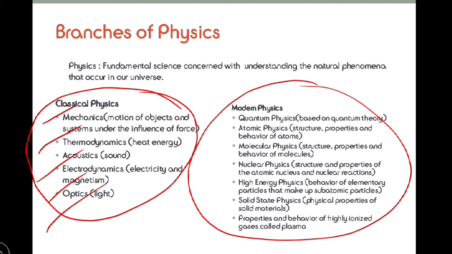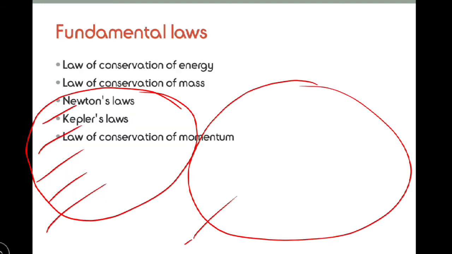But if you try to understand the meaning of subatomic particles, it is not only electrons, protons and neutrons. There are many other subatomic particles, so those also have to be studied. Their study will be included in this new branch of physics, which will be called modern physics.